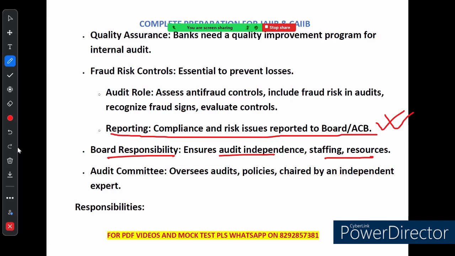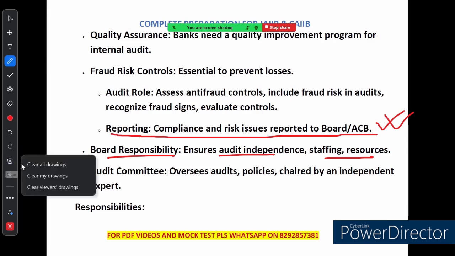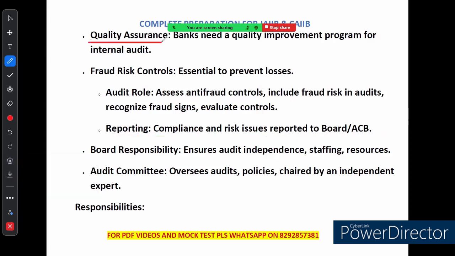Now let's discuss quality assurance. In this slide we will continue exploring how banks ensure their audit and risk controls are up to the mark. We will also look at the key responsibilities of the board and audit members. First, banks need a quality improvement program for their internal audit. This is part of the quality assurance process, which helps them stay efficient and secure.